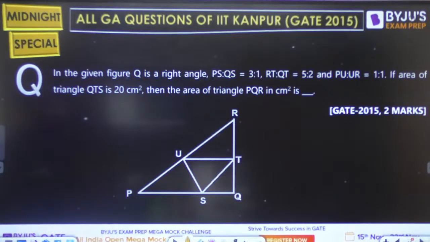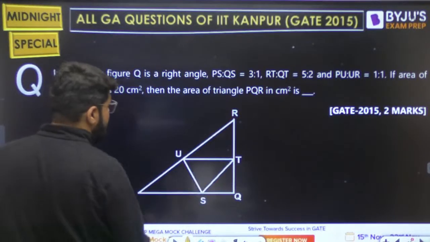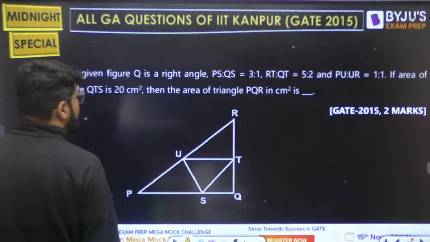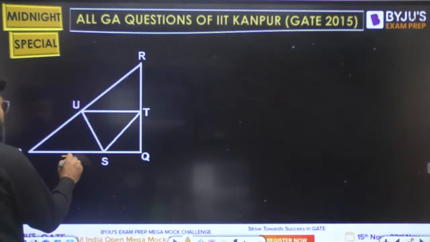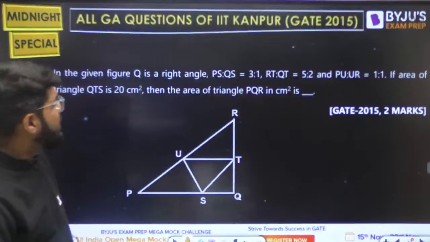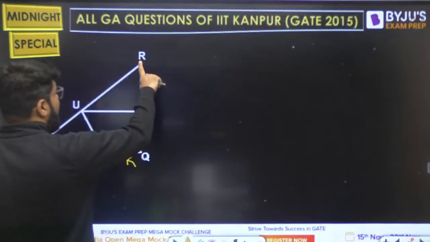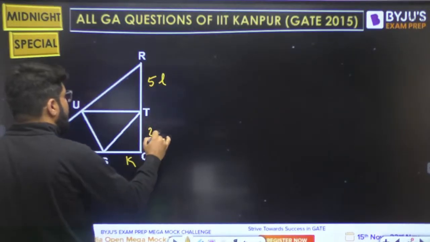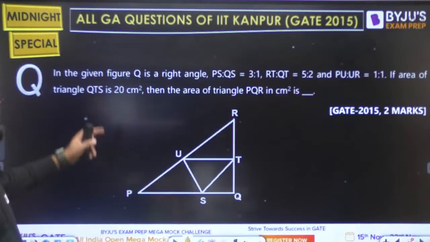In the given figure, Q is a right angle. PS is to QS is 3:1, right? So let's take the figure here. PS is to QS is 3:1. So let's say PS is equal to 3K, QS is equal to K. Like we break a ratio, multiple of 3 and multiple of 1. RT is to QT is 5:2. So let this be 5L and 2L. Don't use the same name K here. So 5L and 2L, 5:2.